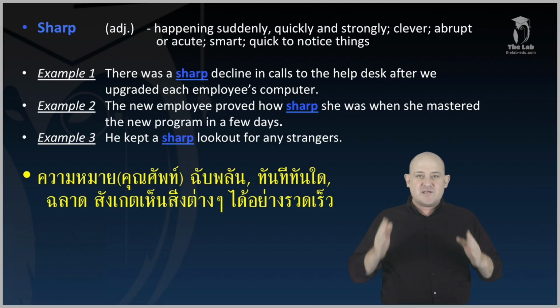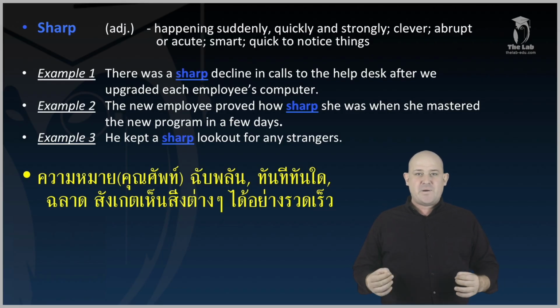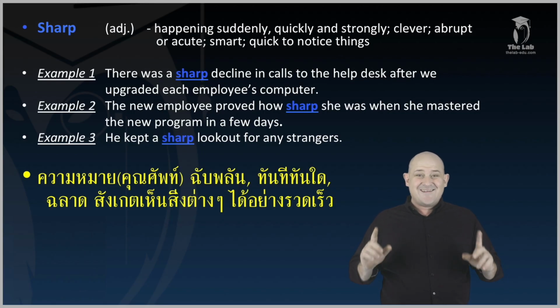Our next word is sharp. S-H-A-R-P. Sharp. This word is an adjective, and it could mean happening suddenly, quickly and strongly, or it could mean clever. It could also mean abrupt or acute, or smart. It could also mean quick to notice things.